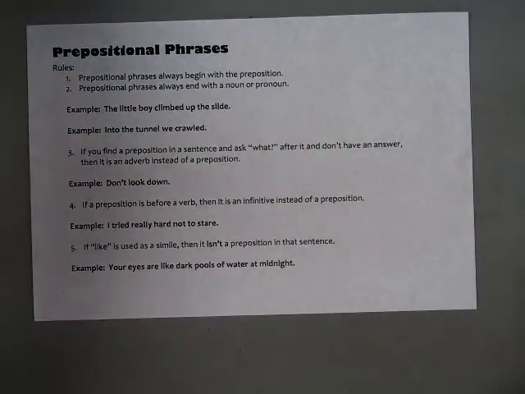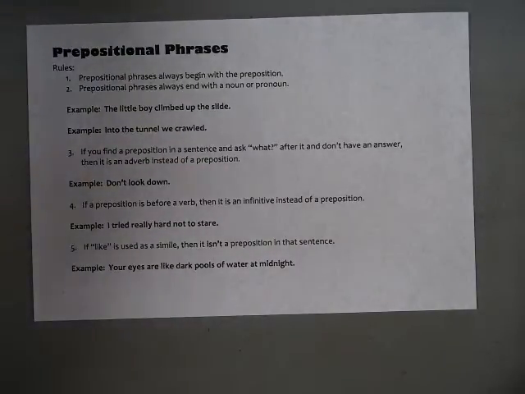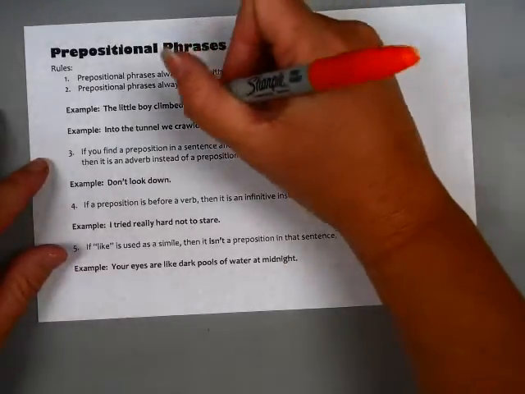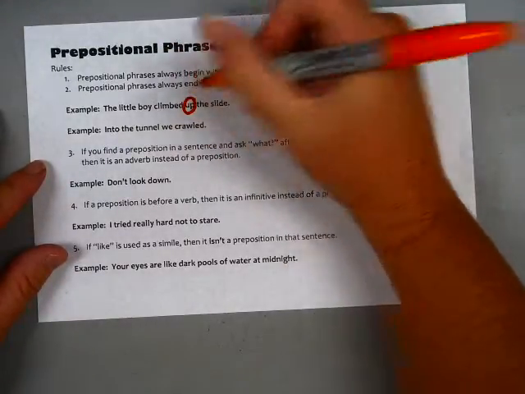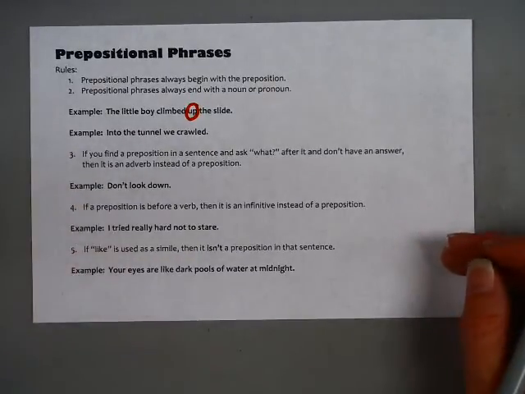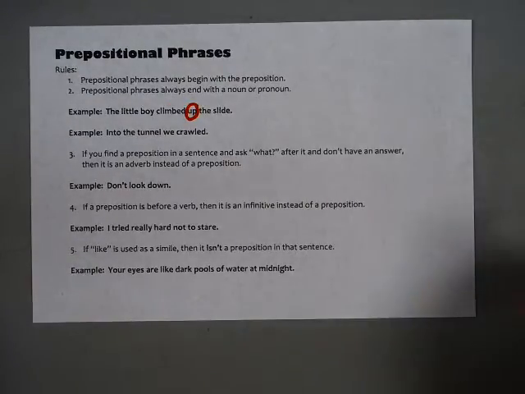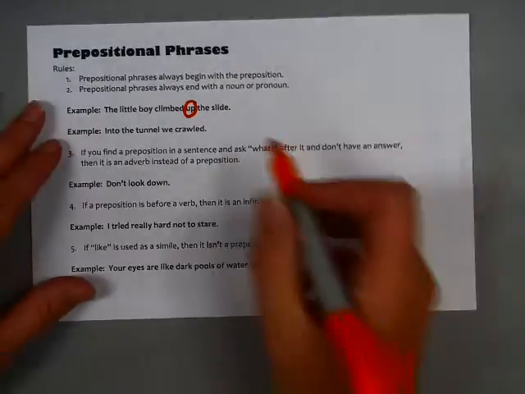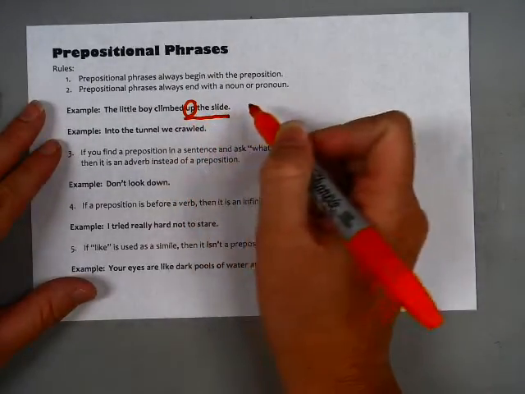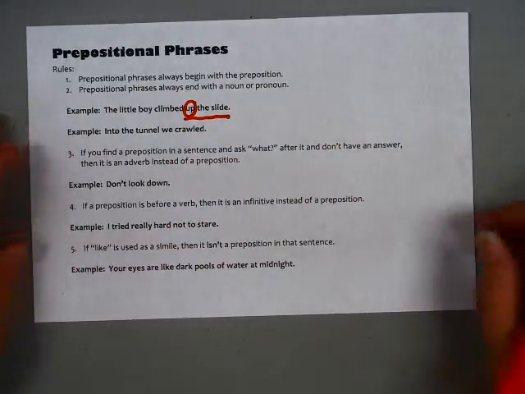If you consult your memory or the preposition song, you'll see that the word up is a preposition. So I'm going to circle all the prepositions, and then ask yourself, okay, up what? Get in the habit of asking yourself preposition what, and your answer is most likely going to be a prepositional phrase. The little boy climbed up what? Up the slide. Is slide a noun or pronoun? It's a noun. So up the slide is your prepositional phrase in this sentence.